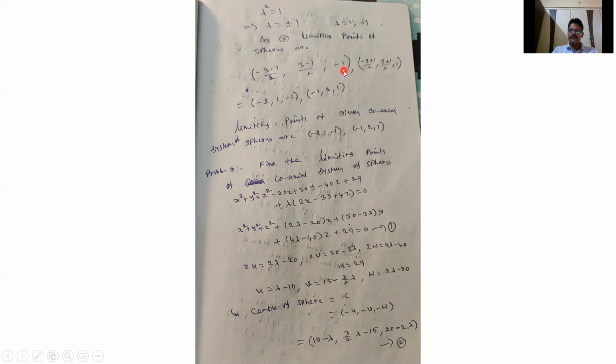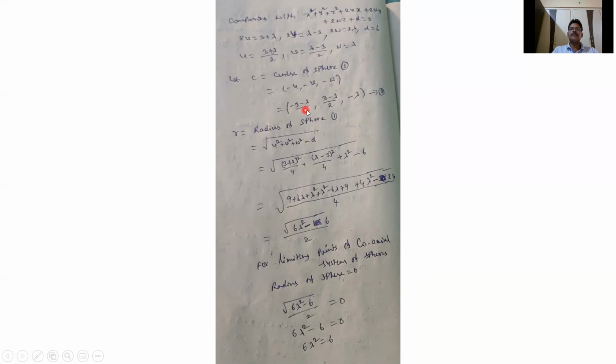For lambda equal to minus 1, we get minus 3 plus 1 by 2, 3 plus 1 by 2, minus of minus 1. So we get minus 3 plus 1 by 2, 3 plus 1 by 2, minus of minus 1, which is plus 1. We'll get minus 4 by 2, minus 2. Or 3 minus 1 by 2 is 2 by 2, 1, and minus 1.